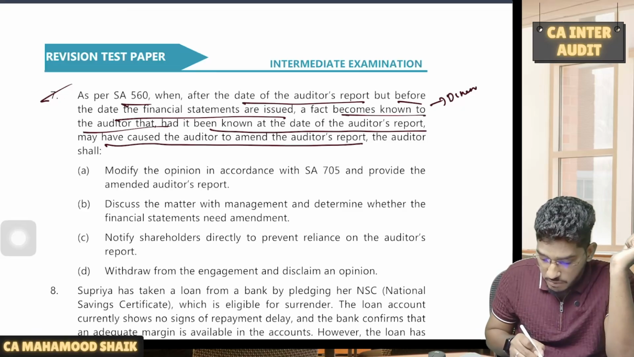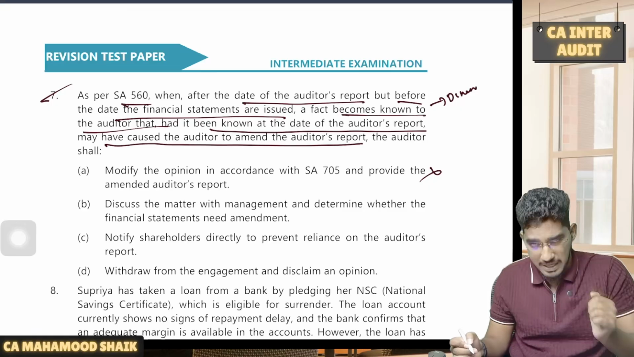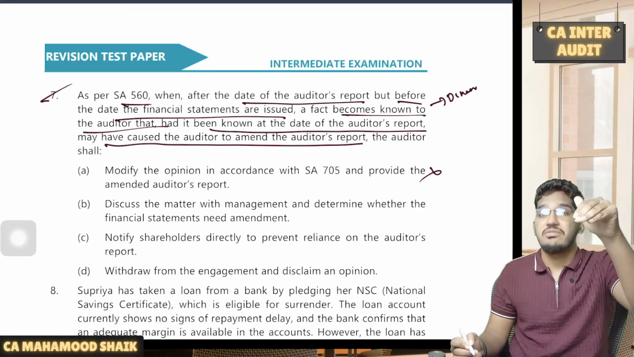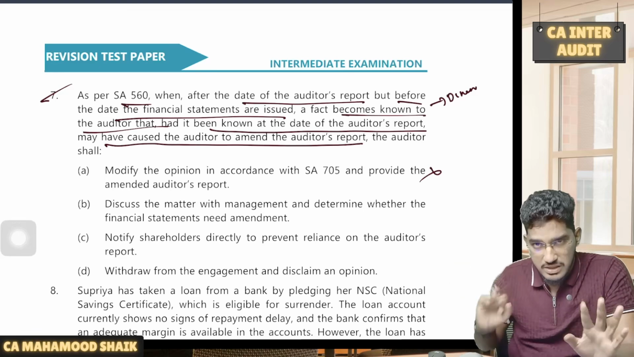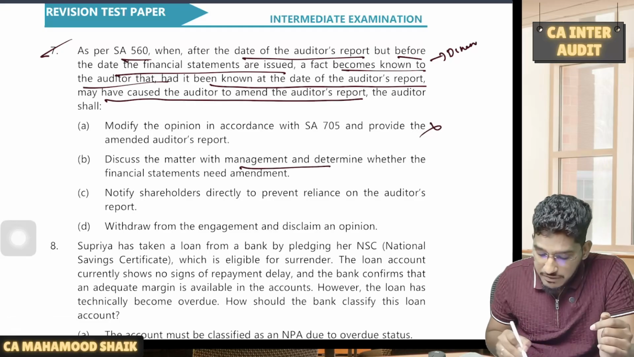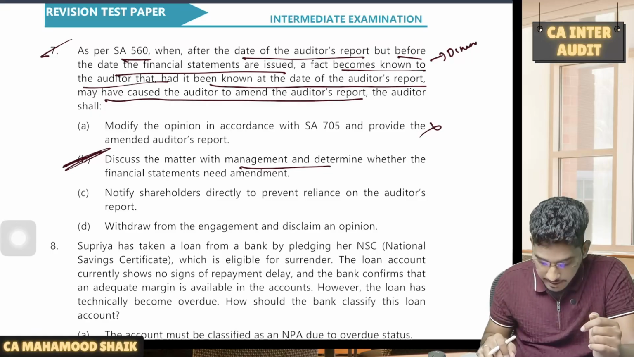So if you look at the options, modify the opinion. No, that is not a direct option. First you have to discuss, determine whether financial statements need amendment. If they need amendment, determine whether management is ready to amend. If they amend it, well and good. If they don't amend it, then we will modify. So modifying is not a straight away option. Option B, discuss the matter with the management and determine whether financial statements need amendment. Yes, this is the next immediate step which you have to take.